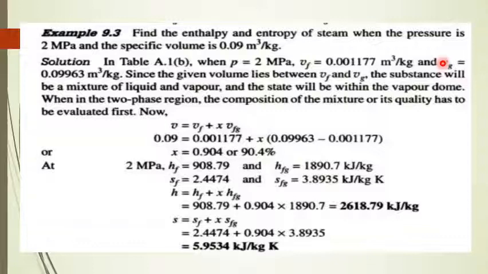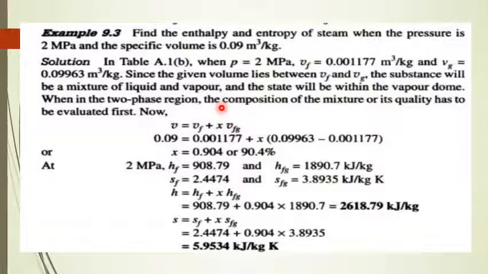Since the given volume lies between Vf and Vg, the substance will be a mixture of liquid and vapor. It is wet steam. Vf means it is liquid. Vg means completely dry saturated steam. But if the value lies between Vf and Vg, it is wet steam, and the state will be within the vapor dome.